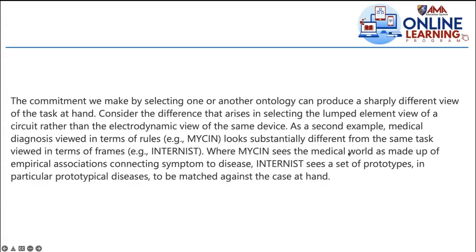MYCIN sees the medical world as made up of causal associations connecting symptom to disease. How come this program sees the medical world like that? Because of the knowledge representation technique used here, which is rules. The other one, INTERNIST, sees a set of prototypes, in particular prototypical diseases, to be matched against the case at hand, which is medical diagnosis. It's like this because the technique used in representing knowledge is frames. Remember the frame representation that we discussed a while ago in the website?